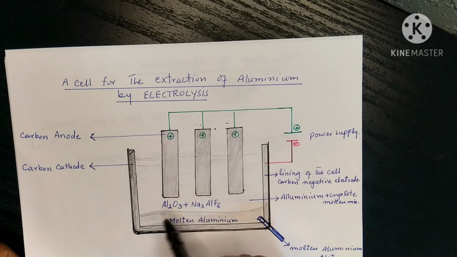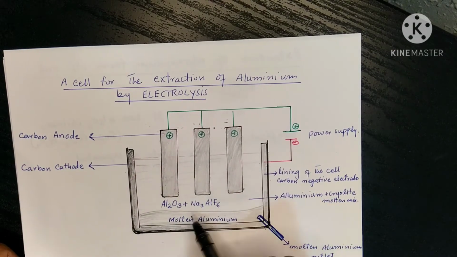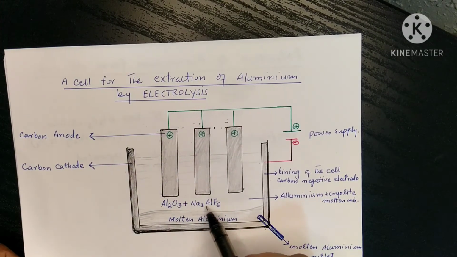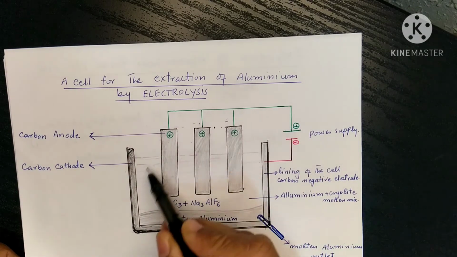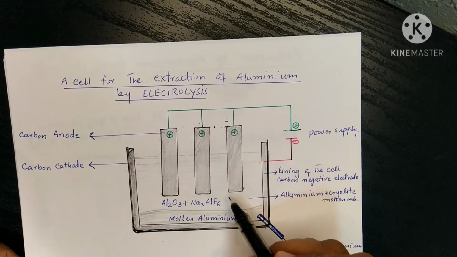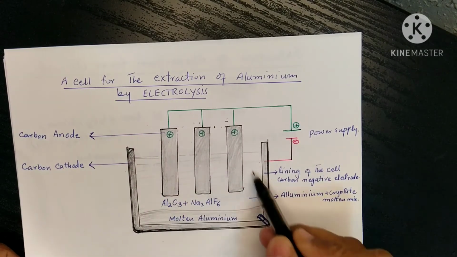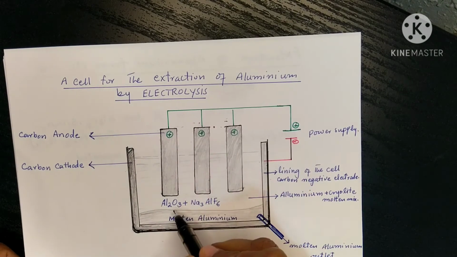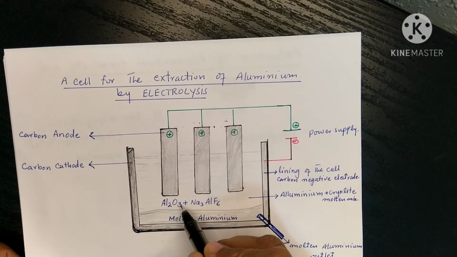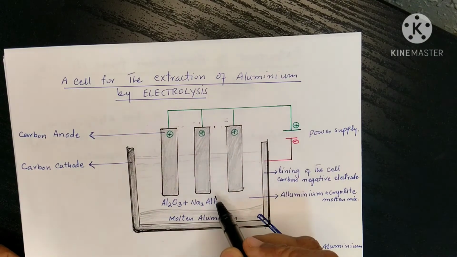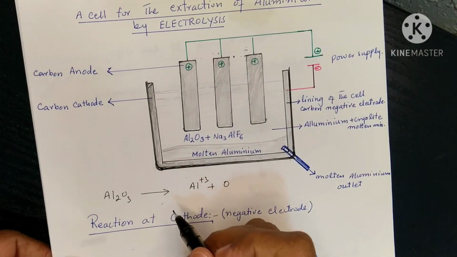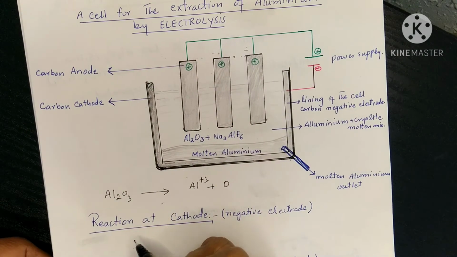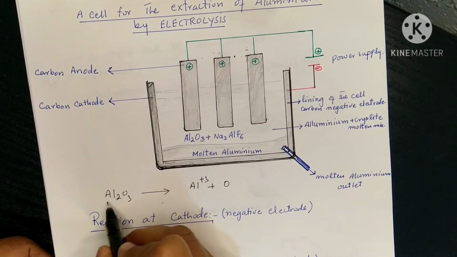Now we have a molten solution of aluminium oxide and cryolite in this tank. When electric current is passed through this solution, the mixture of aluminium oxide and cryolite, all the positive and negative ions move towards the respective electrodes. The overall reaction in the electrolytic cell is like this.